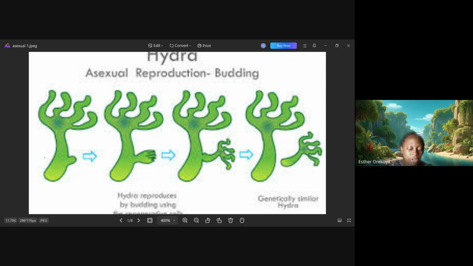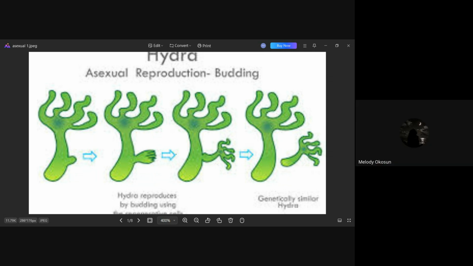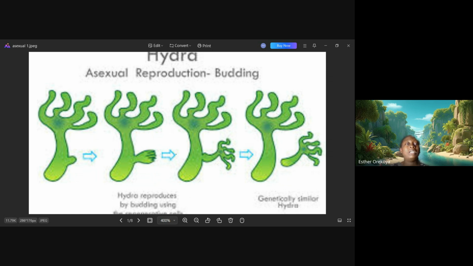This outpocketing you are looking at, this outgrowth, is called a bud. So a hydra reproduces via budding. And once they mature and break off from their parent, they are able to live their own life independently. And they continue to grow. And once they reach the age of reproduction, they also undergo the process of budding.